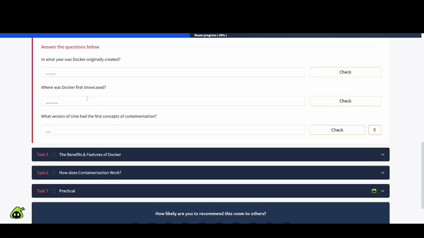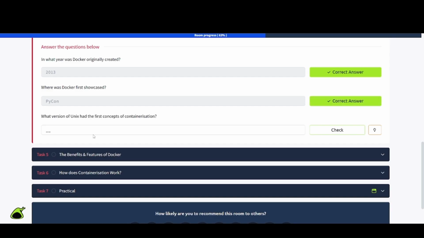Okay, we have some questions here. What year was Docker originally created? Well, that's going to be 2013 because they did it at PyCon, right? Where was Docker first showcased? And that's going to be PyCon, as I just said. Okay. What version of Unix had the first concepts of containerization? That's going to be version 7. So V7 for this one here.